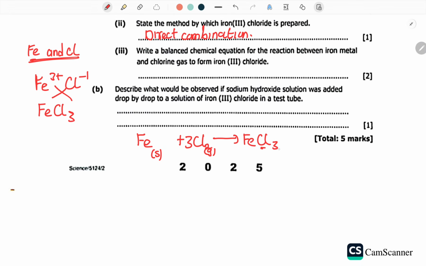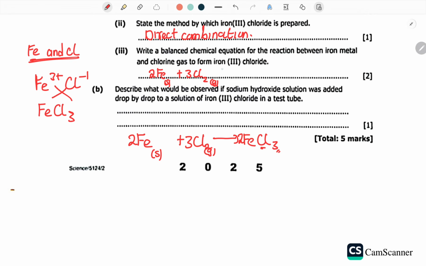This side we have 3 chlorines, so I can put a 2 here. So I'm going to have 6 chlorines this side, 6 chlorines this side. Chlorine is balanced. How about iron? It's not. I've got 2 iron this side, so I can put a 2 here. And that's my balanced equation. So this is going to be 2 iron in its solid state plus 3 chlorine.